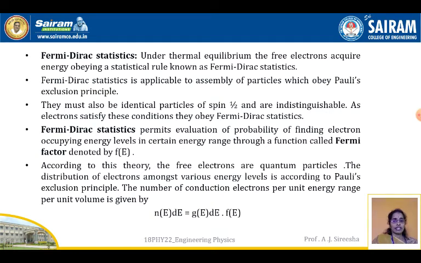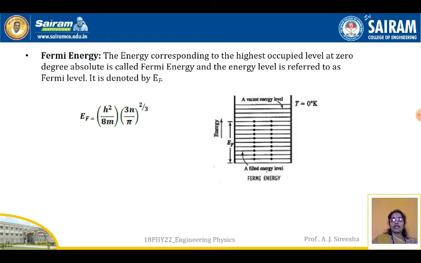So N(E)dE is nothing but the number of electrons per unit energy range per unit volume. So what is Fermi energy? The energy corresponding to the highest occupied level at 0 degree absolute is called the Fermi energy, and the energy level is referred to as the Fermi level. This is a very important definition. So Fermi energy is nothing but the energy corresponding to the highest occupied level at 0 degree absolute.